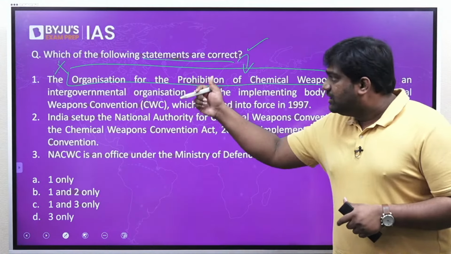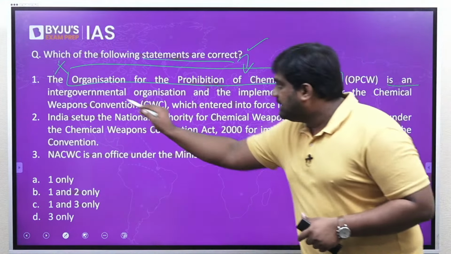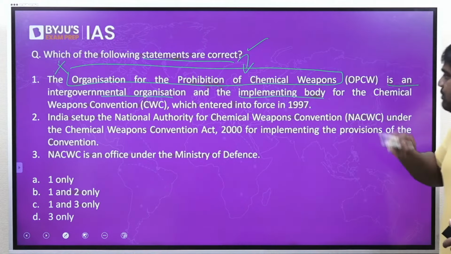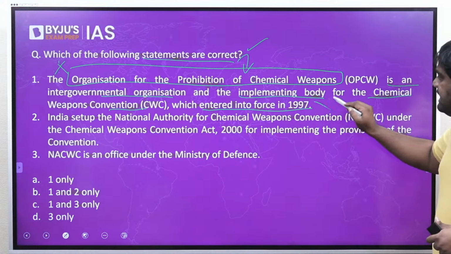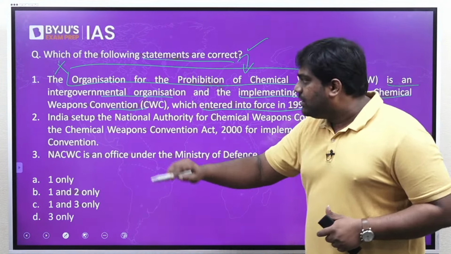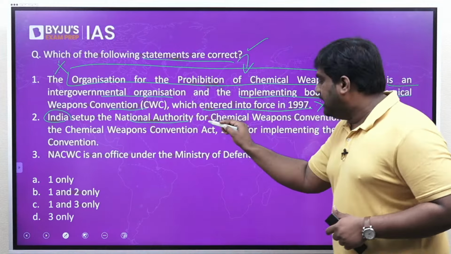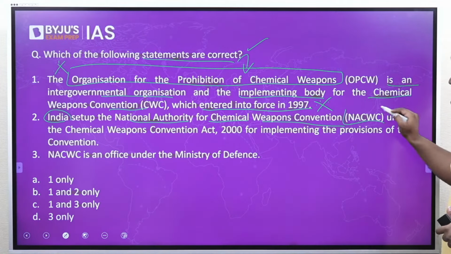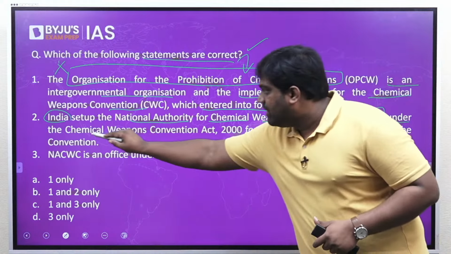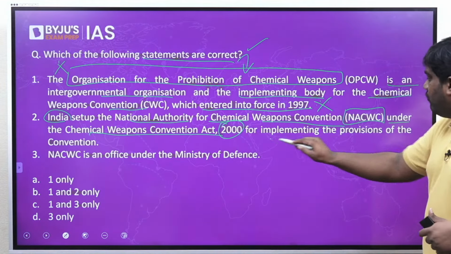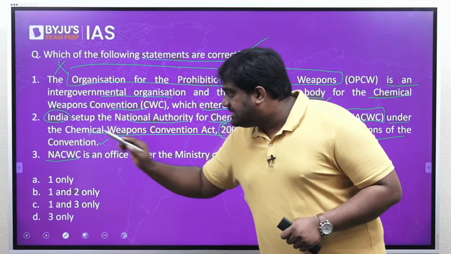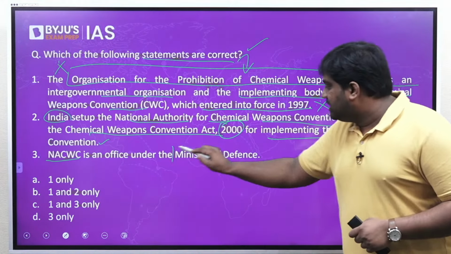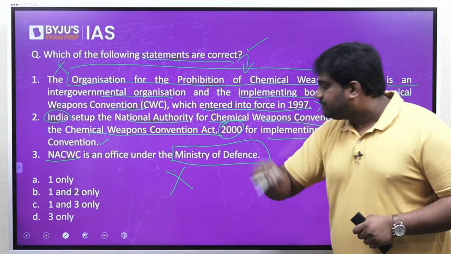The question says the OPCW is an intergovernmental organization and the implementing body for the Chemical Weapons Convention, which entered into force in 1997. India set up the National Authority for Chemical Weapons Convention, or NACWC, under the Chemical Weapons Convention Act of 2000 for implementing the provisions of the convention. The last statement says NACWC is an office under the Ministry of Defense. So let's see which of the given statements are correct.